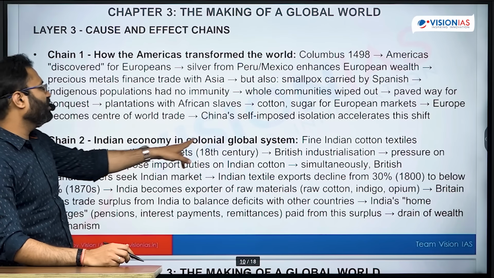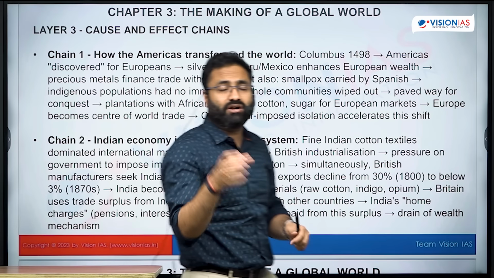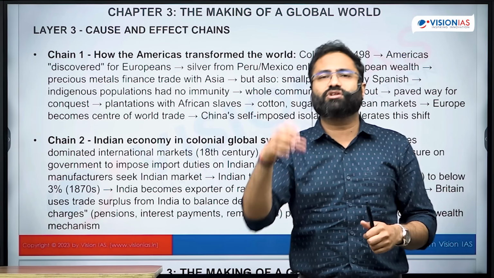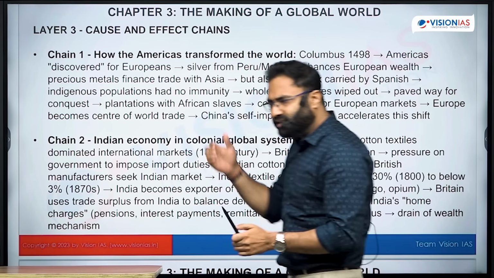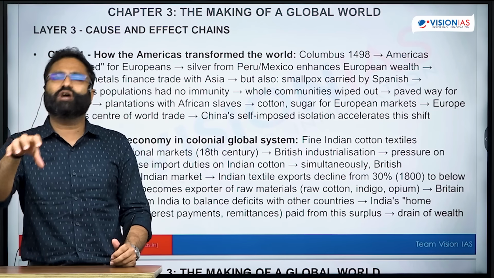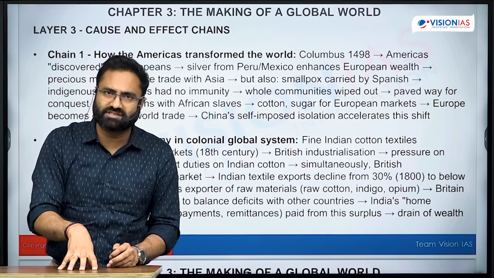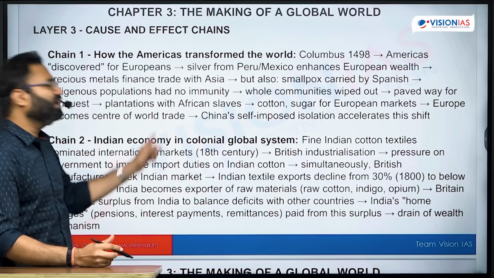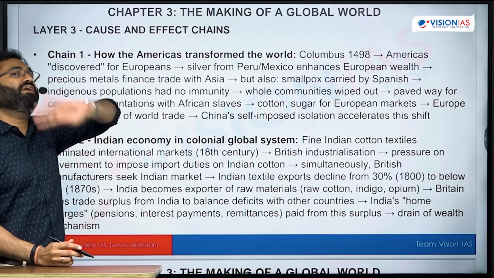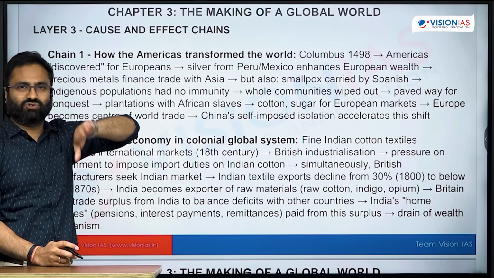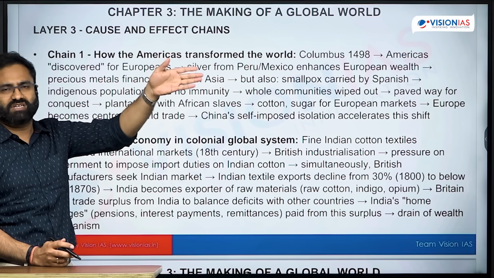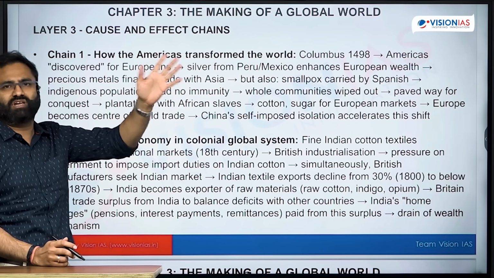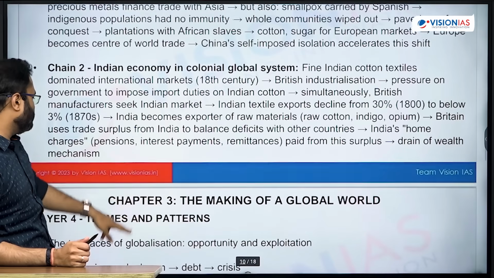Then Indian economy in the colonial global system, how the Indian economy got deprived after the colonial control, how India, which was considered as a Sone ki Chidiya, right? And eventually that particular Sone ki Chidiya was drained by the drain of wealth system of the Britishers. And eventually India was not industrialized, it was deindustrialized. So the wealth was transferred from India to the external world, which is basically Europe, and in Europe also specifically Britain, right? So that is there.